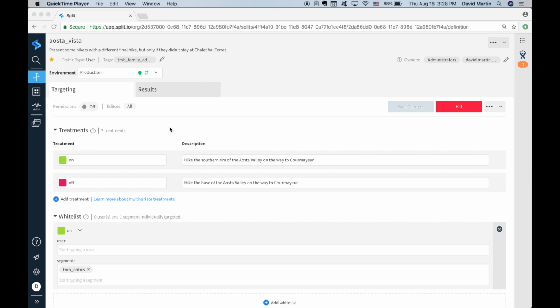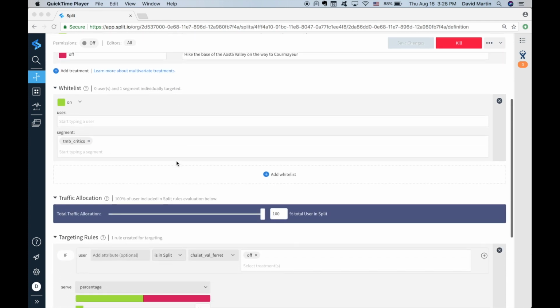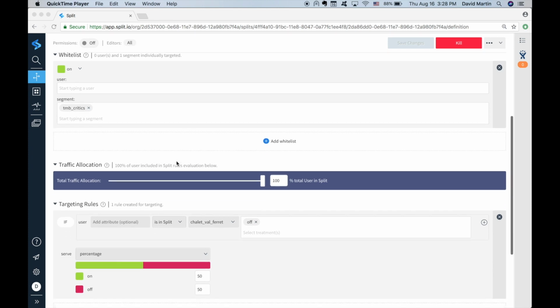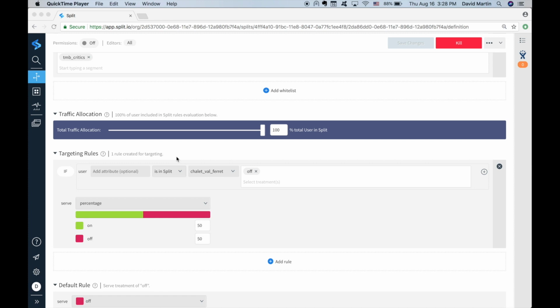Of course you can. Here's the Aosta Vista split. In this split, we're going to give the longer hike to the on treatment and the existing hike to the off treatment. We'll whitelist the critics as we did before, and this time we're going to leave traffic allocation at 100%. But here's the key to this split. Hikers that got the Chalet Valferret split earlier stopped earlier on the trail.